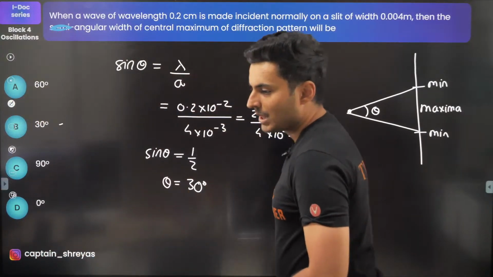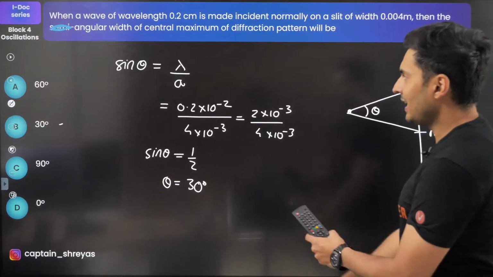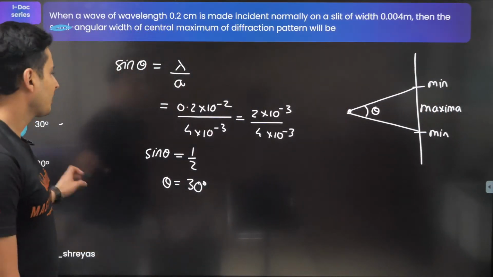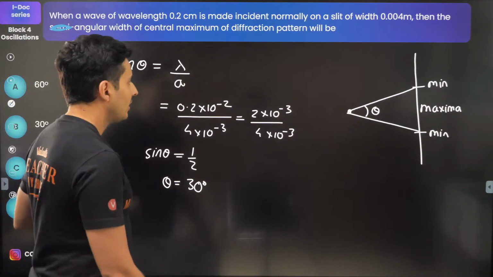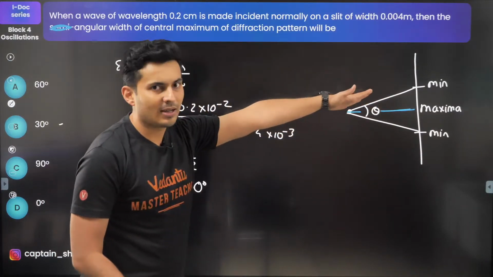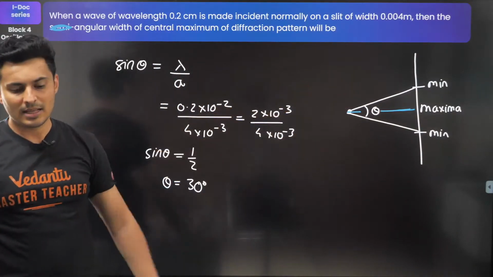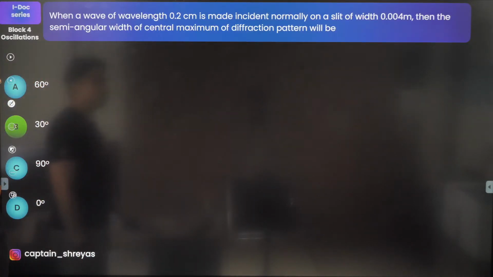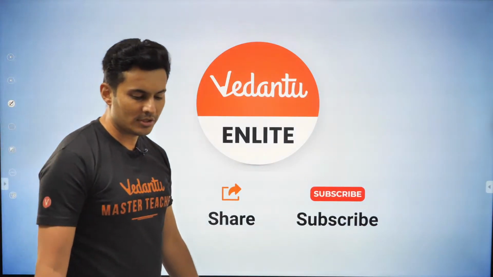Yep, there you go, option B. It's directly based on formula. Sine theta is lambda by A. This comes from the fact that, if you look at a minima, what's the angular width? From there, this has been derived. That's all. So that's the answer. There you go. Option is 30 degrees. Oh, that's the end of the questions.